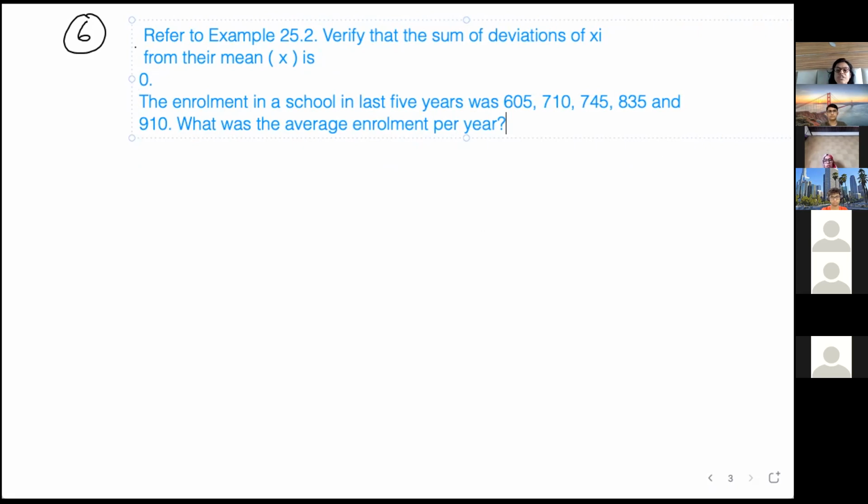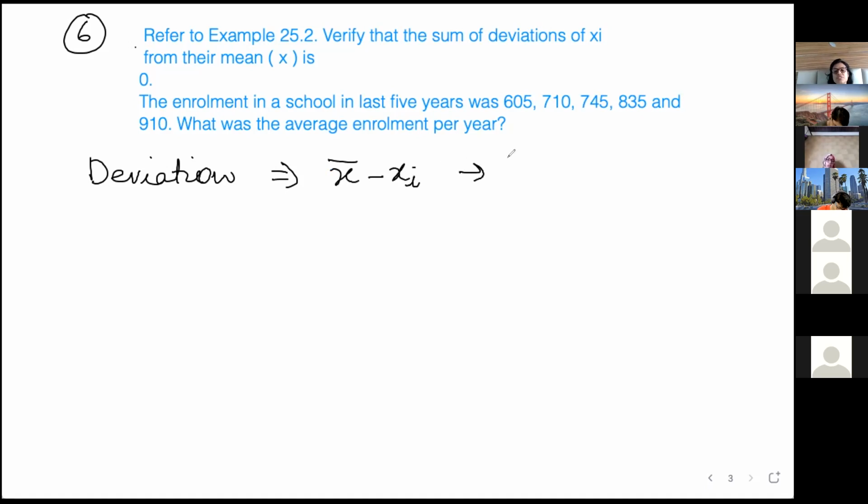Now, what is deviation? First of all, whenever deviation is asked, deviation means when you subtract the reading from the mean, it is deviation.